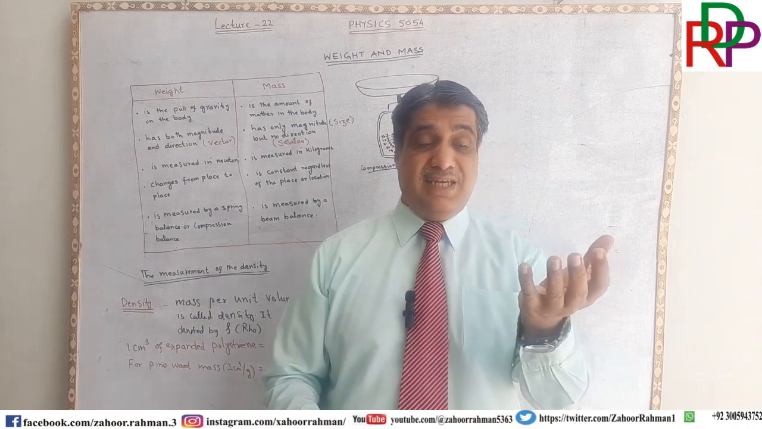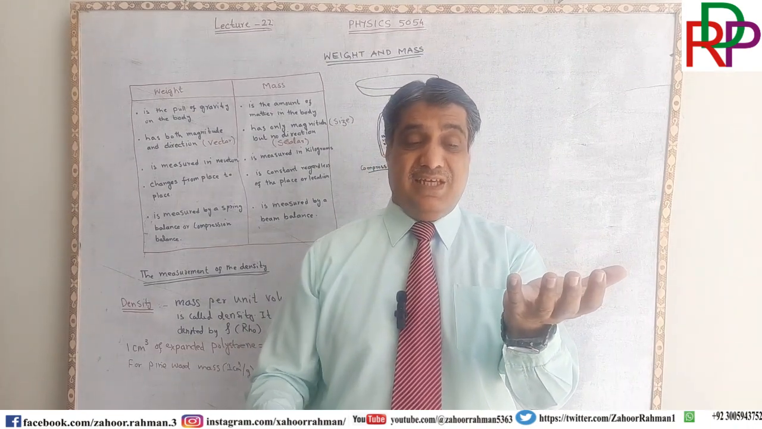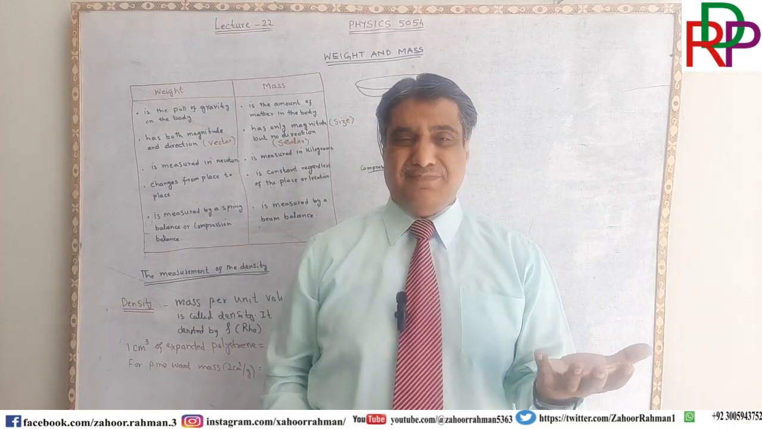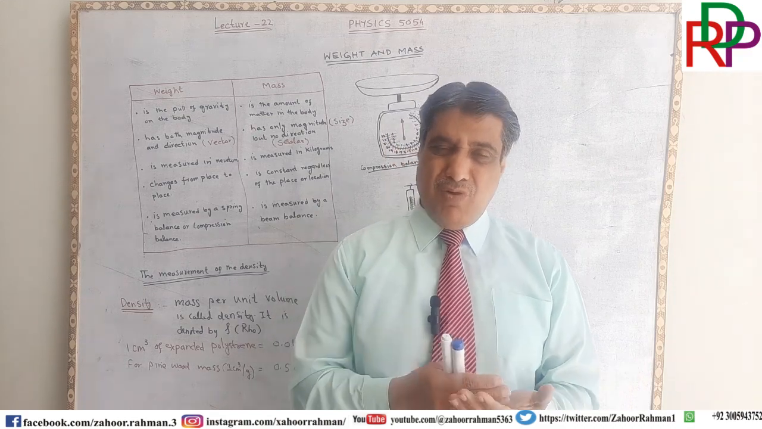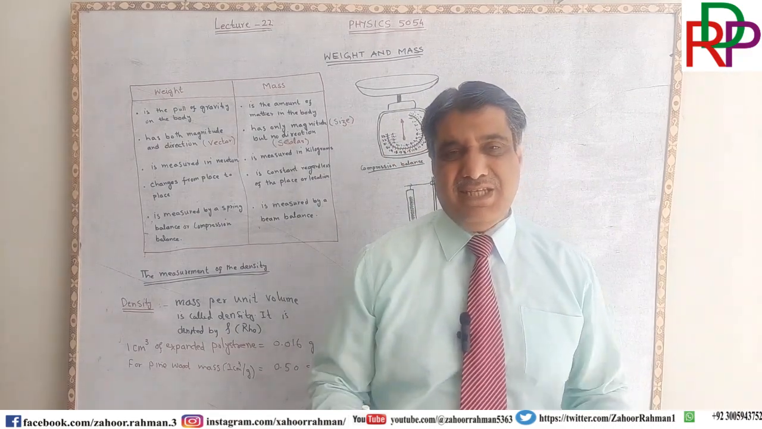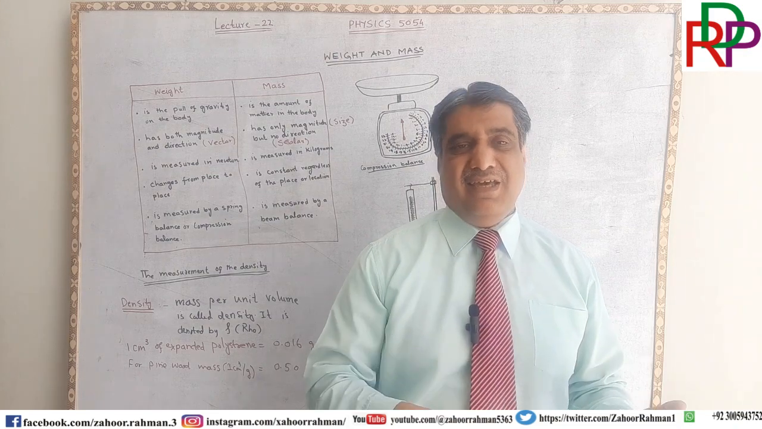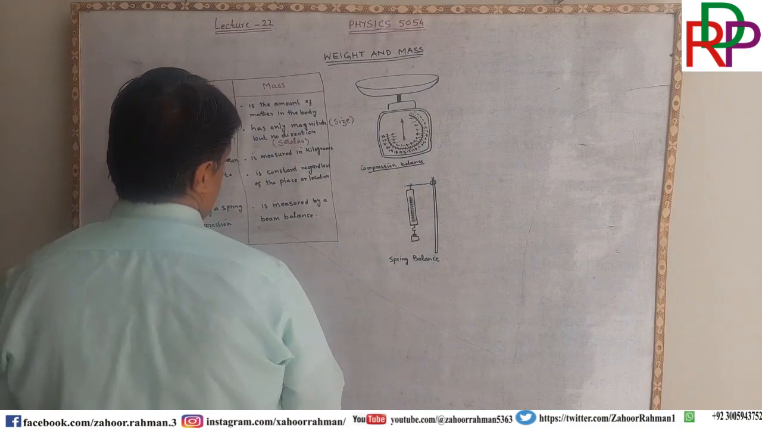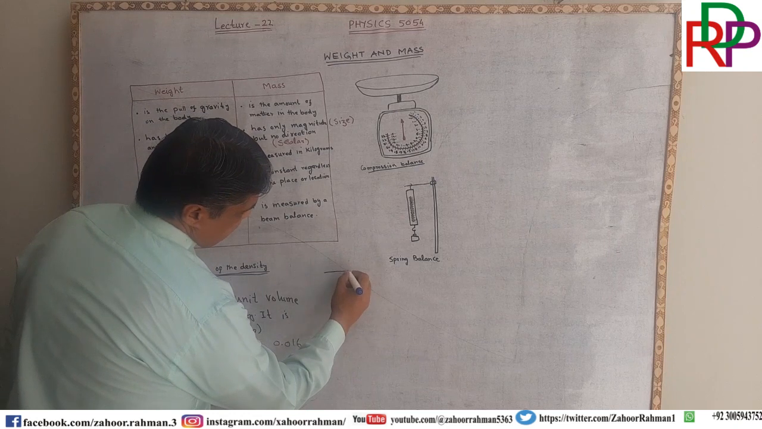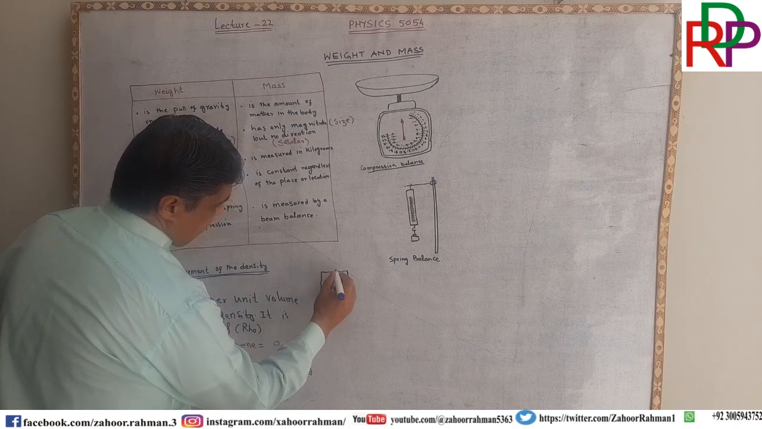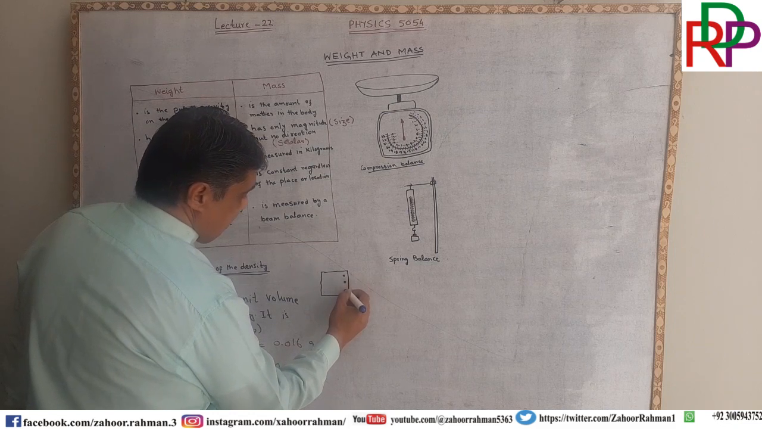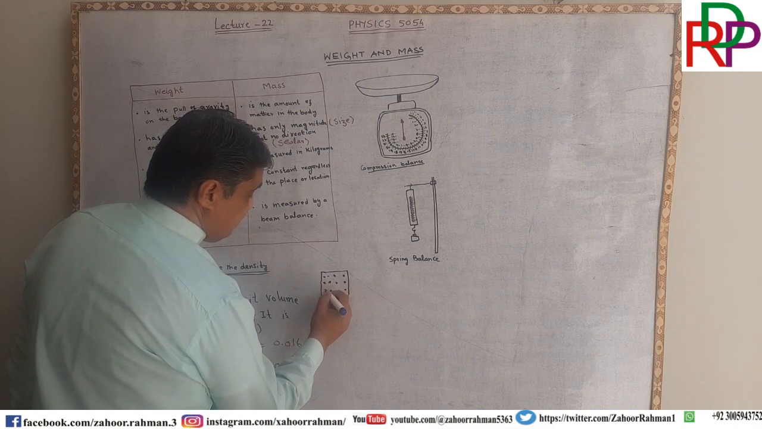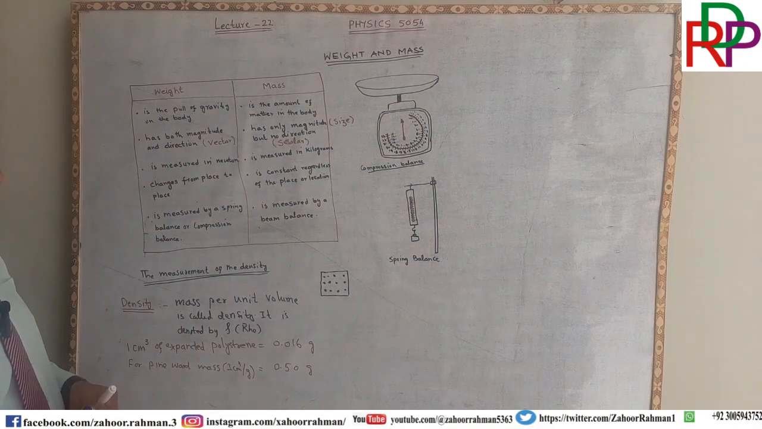So if there is a container in which you are putting some matter, if more matter is there, it means that this is denser. If less matter is there, it means that it is not denser. Ladies and gentlemen, if there is a 1 inch square in which there are few dots, and we are considering these dots as pixels, for example.